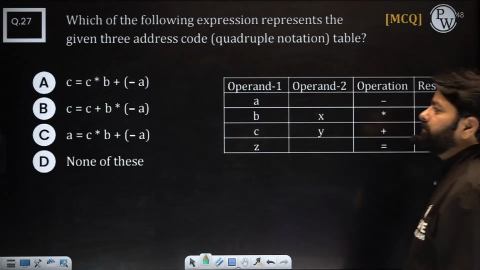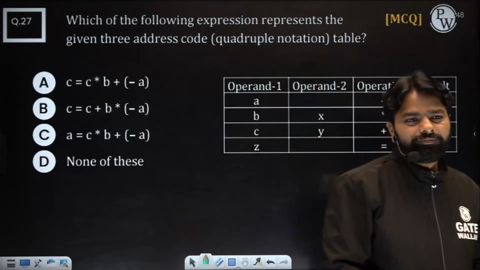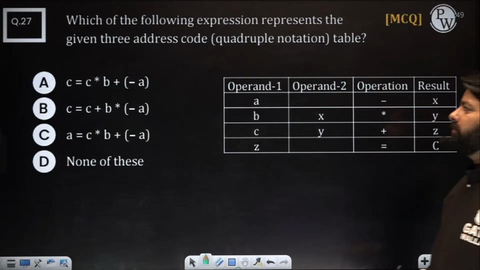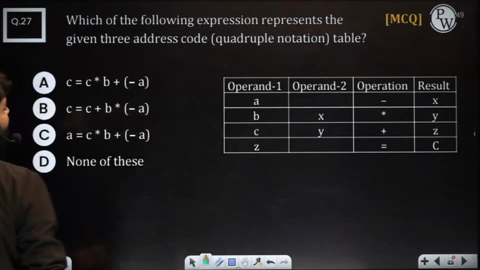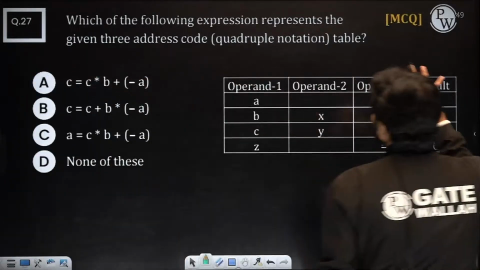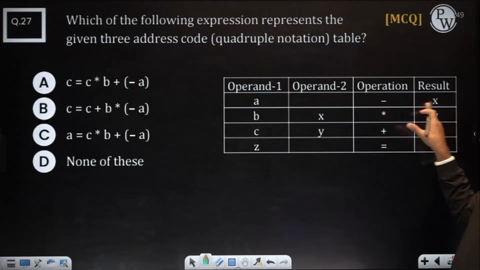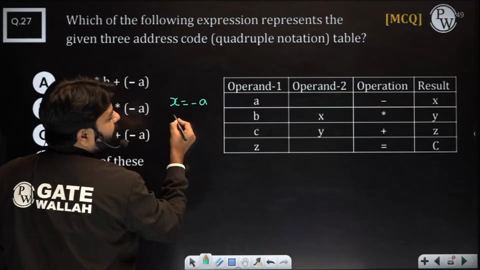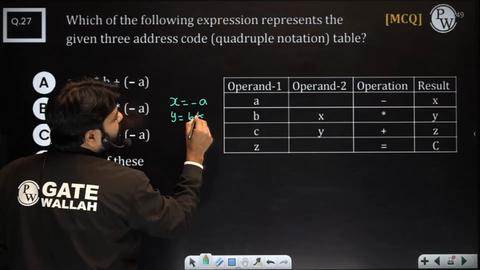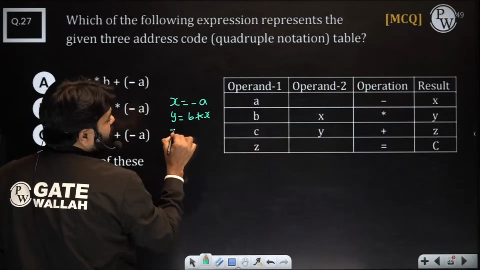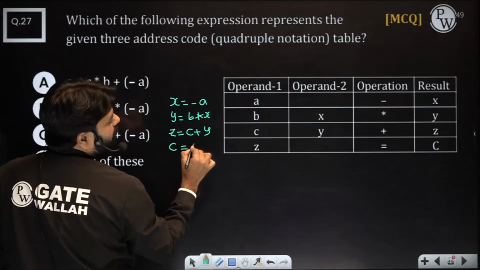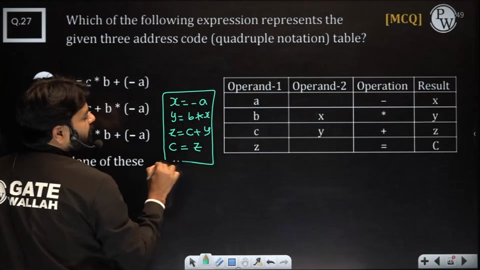Okay, 27. I think you don't need much time, right? Can you do it on your own? Which of the following expressions represents the given 3 address code? This is a 3 address code, but represented in quadruple notation, right? So this is a result. First one is going to say something like x is equal to minus a, and second one is going to say y is equal to b multiply with x. And order is very important. z is equal to c plus y, and c is equal to z. So this is a 3 address code.